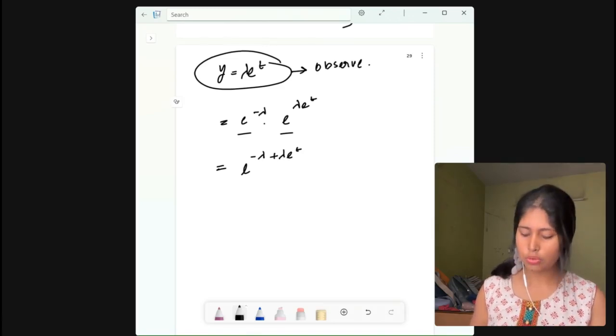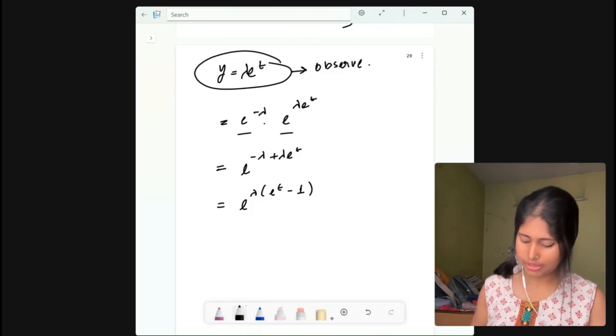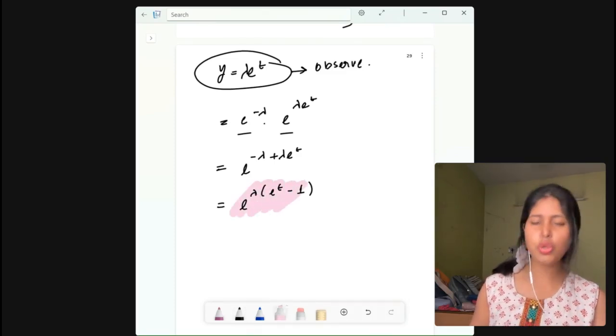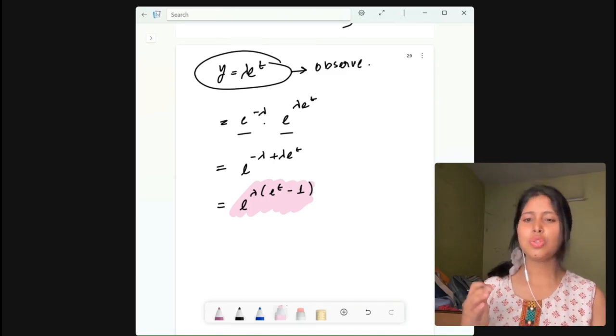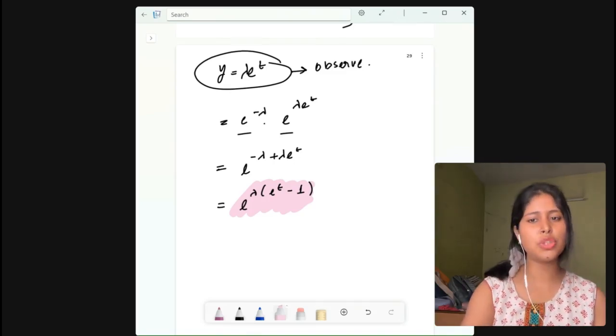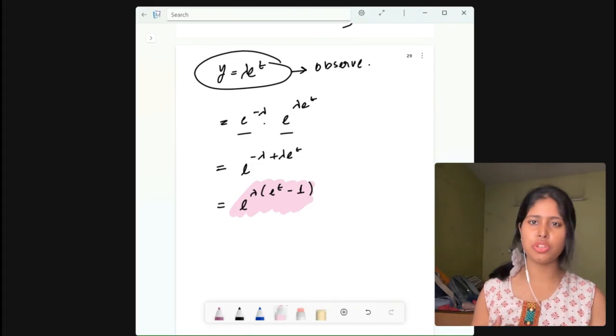All right. Now, if you take lambda common, then you get e to the power t minus 1, right? And you have just derived the MGF for Poisson distribution. So M_X(t) equals e to the power lambda into e to the power t minus 1. That is the MGF of Poisson distribution.